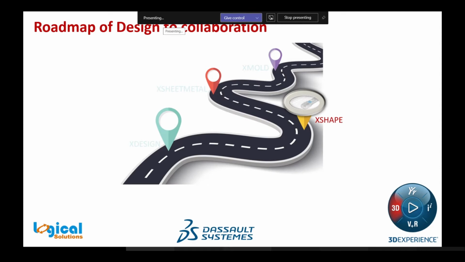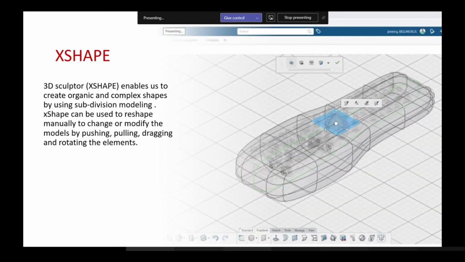Xshape is an app which is under the 3D Sculptor role. So let us know about 3D Sculptor. It enables us to create organic and complex shapes by using subdivision modeling, and Xshape can be used to reshape manually, to change or modify the models by pushing, pulling, dragging, and rotating the elements. Okay, let's create a model by modifying the theme.